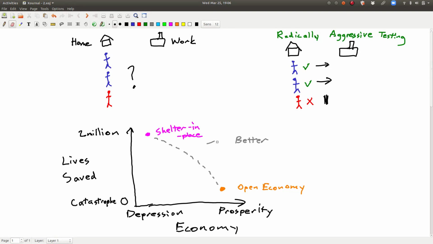So this new information from testing allows us to break the trade-off between our economy and lives. And instead of being stuck on the curve, we get a point up here where we can save most lives and maintain most of our prosperity. That's why I think radical testing should be the most important pillar of our strategy as we face this virus during the spring and summer.